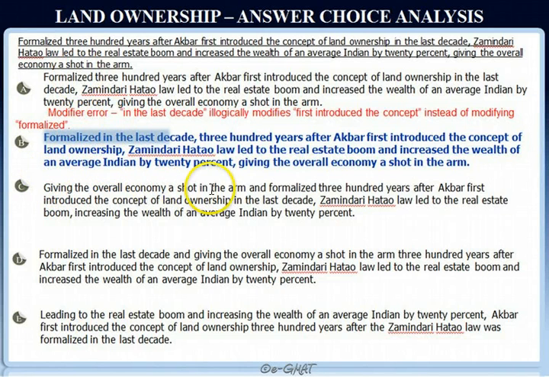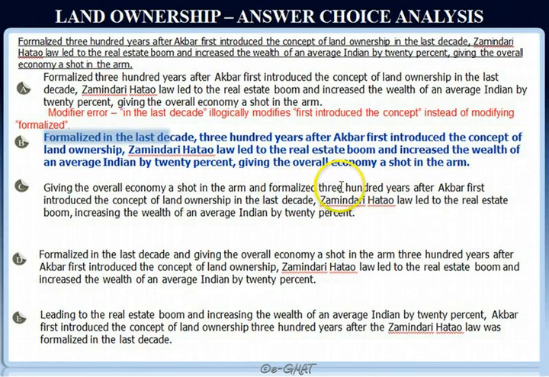Giving the overall economy a shot in the arm. Okay, so right off the bat, this sentence is starting with a modifier that actually provides the result of those actions of the Zamindari Hatao law. So that's not correct, because when we have a verb-ing modifier as the introductory modifier, it typically provides additional information about the clause that follows, but it cannot provide information about the result of that clause. So this modifier is not correct.